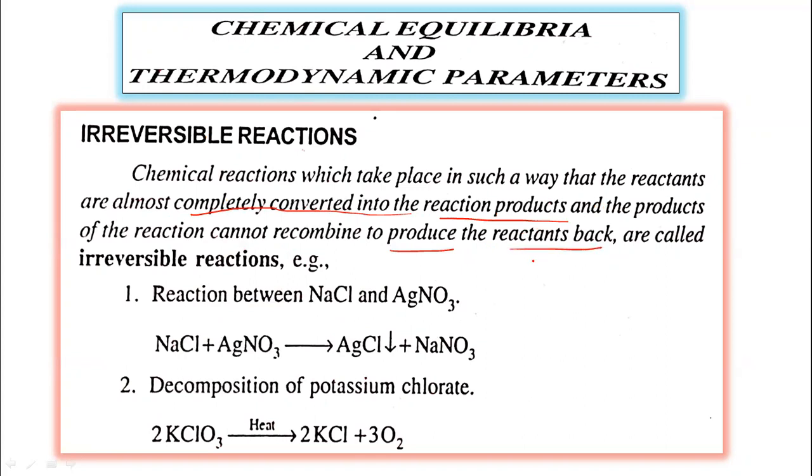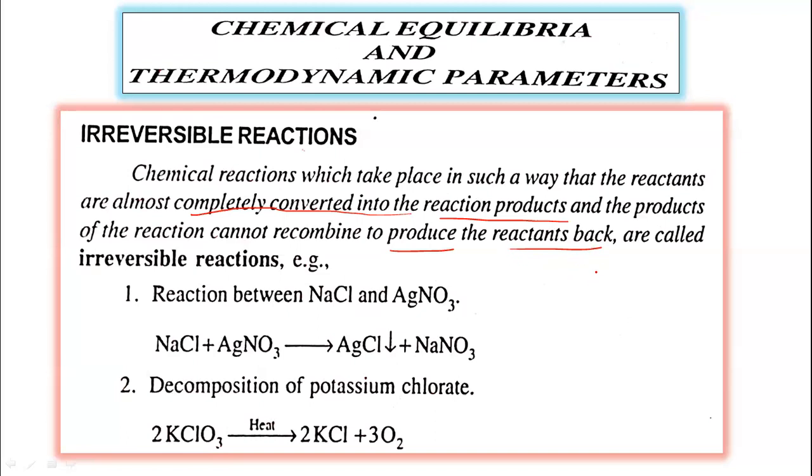It means whatever products are formed, those products cannot recombine to produce the reactants back. It means that the reactions take place in one direction.